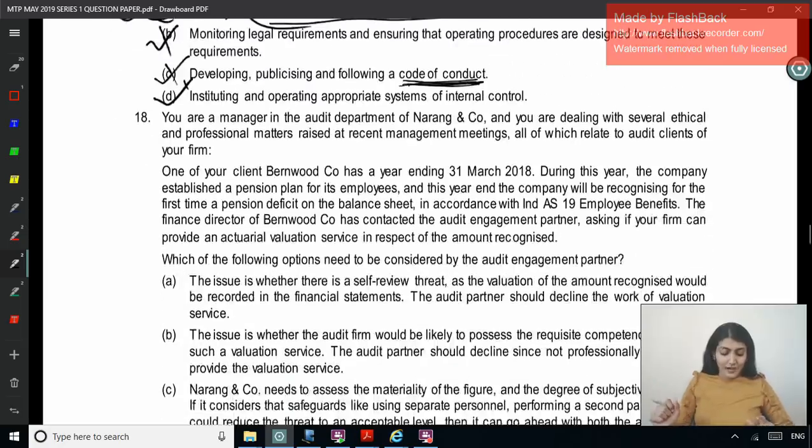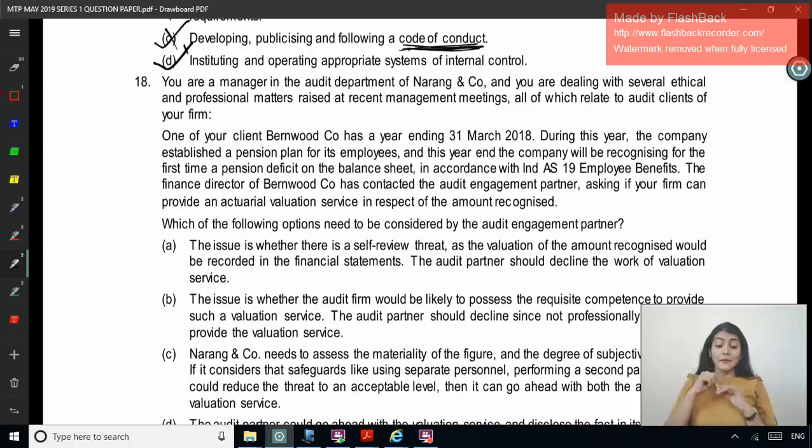Next one. Right, you are a manager in the audit department of Narang and Company, and you are dealing with several ethical and professional matters raised at recent management meetings, all of which relate to audit clients of your firm. One of your clients, Burnwood Company, has a year ending 2018. During the year, the company established a pension plan for its employees, and this year end, the company will be recognizing for the first time a pension deficit on the balance sheet in accordance with Ind AS 19 Employee Benefits.